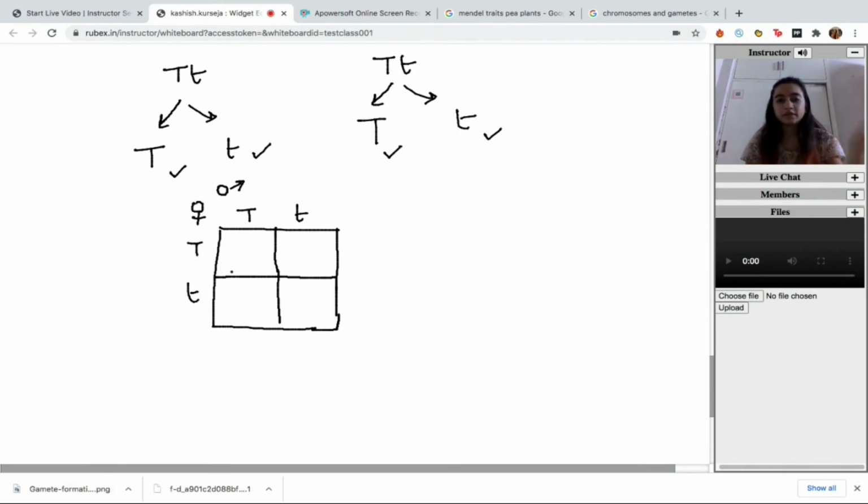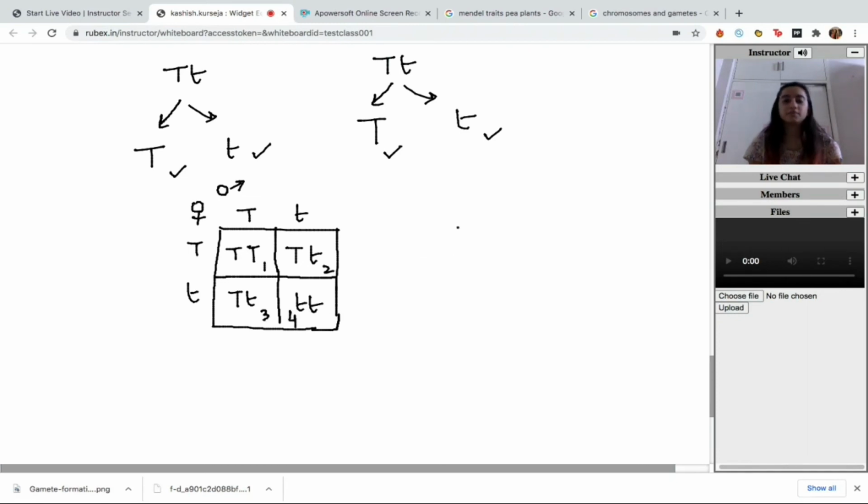Now, using the simple analysis, we're just going to complete this table. This is an intersection of a capital T and another capital T. So we're going to fill in with that. This is an intersection of a capital T and a small t. So we're going to fill it with that. Similarly, we're going to fill up the remaining boxes also. Now, these are the 4 progeny that we are going to obtain on getting this second generation.